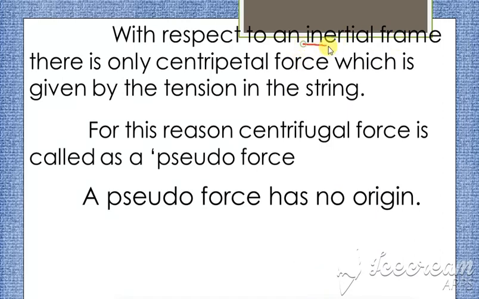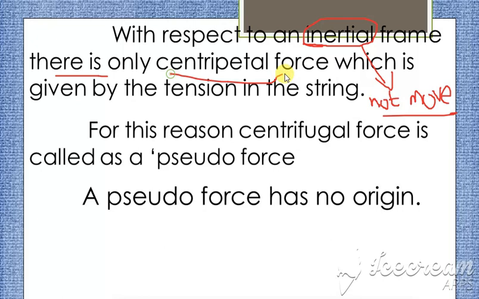Next is with respect to an inertial frame. So what is meant by inertial? Inertial means which is not moving. So the frame that does not move is the inertial frame. Now with respect to the inertial frame, there is only centripetal force. If we look from the frame that does not move, there will be only centripetal force, and which is due to what? Due to the tension in the string.